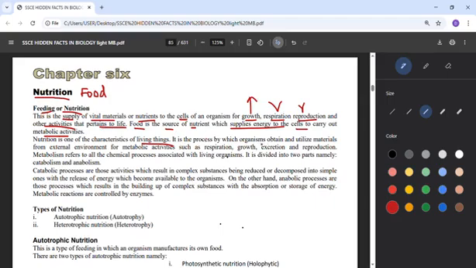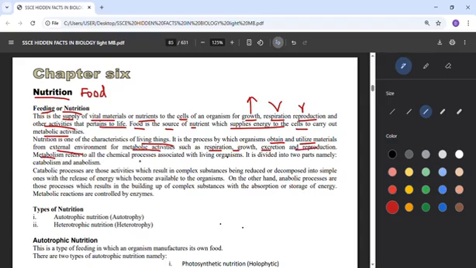So this is the process by which organisms obtain, they get, and utilize. That means they get the food and they make use of the food. Utilize materials from the external environment, meaning that food you get from the environment and you use it for your metabolic activities. That means the breaking down and the building up. Just like a house, you get sand, use it to build the house, and you break down some things in the process. So these metabolic activities mean respiration, growth, excretion, and reproduction.